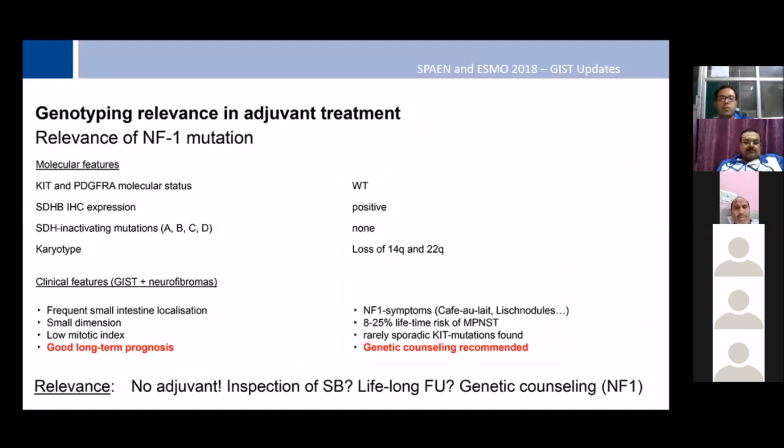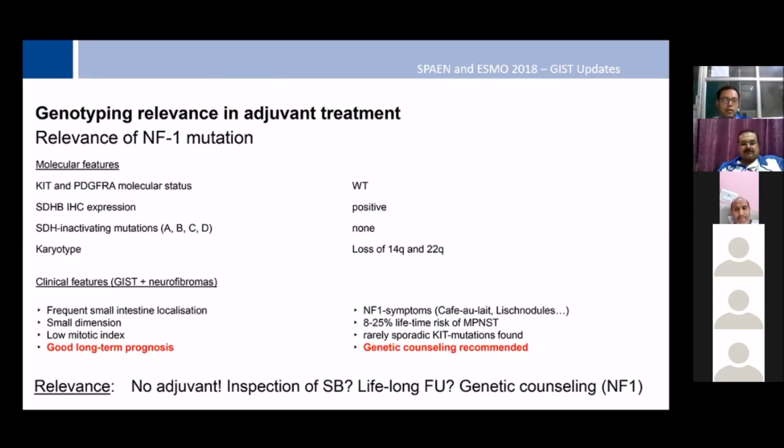As per the ESMO guideline, which was published in 2018, in relevance to NF1 mutation, the molecular features are that they are wild type. IHC of succinate dehydrogenase is positive, but all the inactivating mutations are none, and karyotyping shows 14 and 22 long-arm loss. So what will be the clinical features for them? They will have GIST with neurofibroma, and they have a good long-term prognosis. Their tumors are small in dimension, with low mitotic index, frequent small intestinal localization, and have NF1 features.